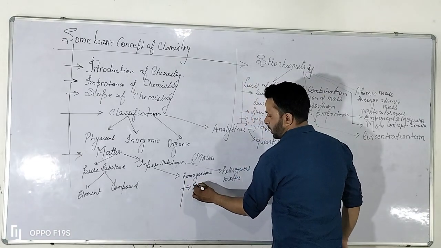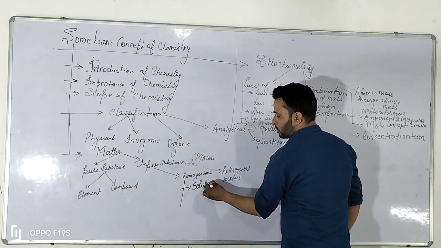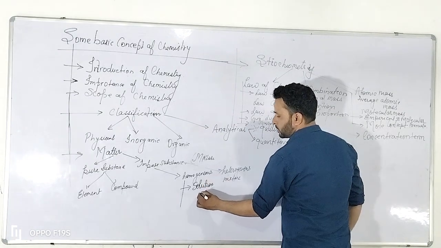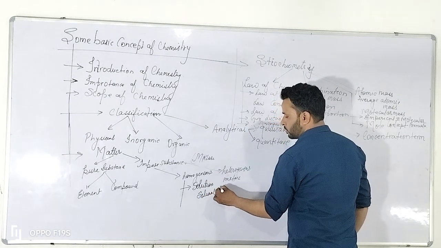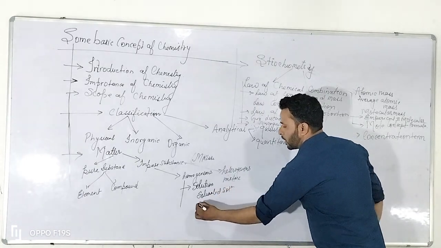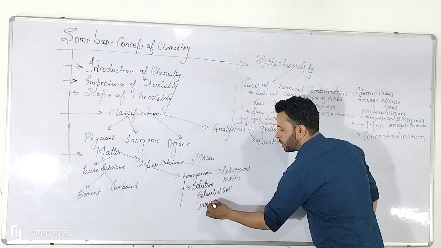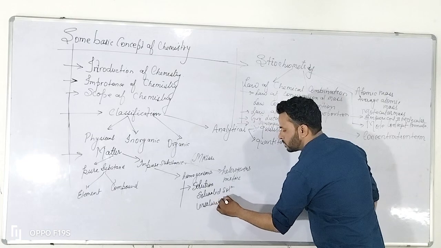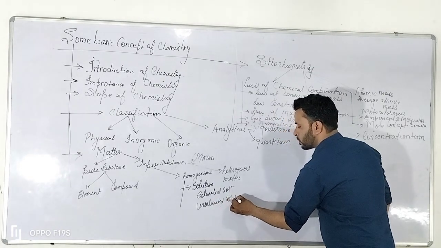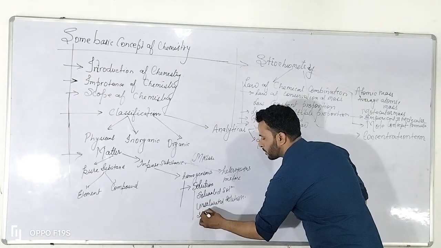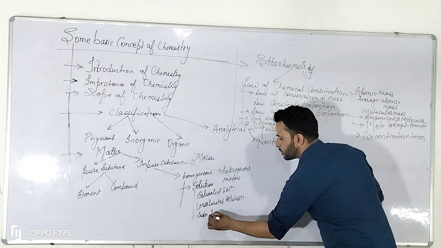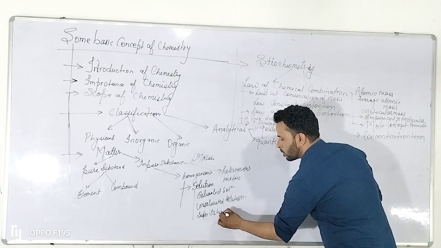Then impure substances are further subdivided into homogeneous and heterogeneous mixtures, and the homogeneous mixture is further subdivided into solution, and solution includes different types, that is called saturated solutions, unsaturated solutions, and third is supersaturated solution.